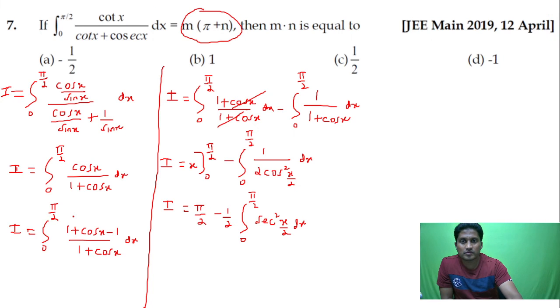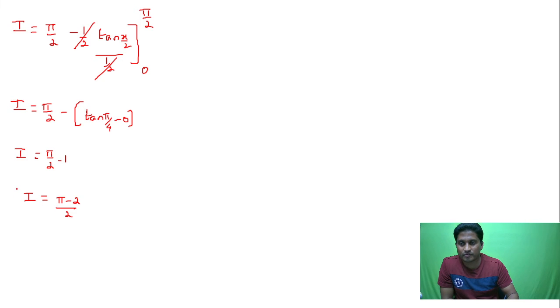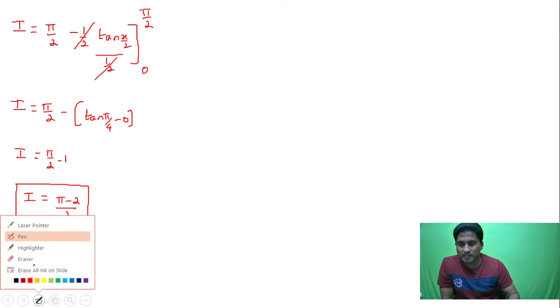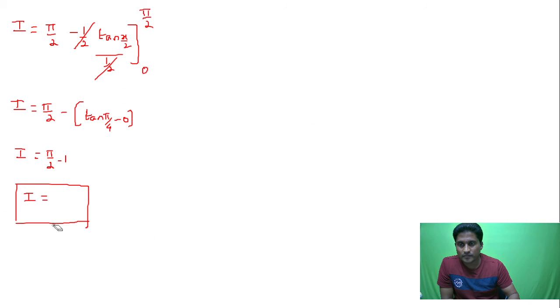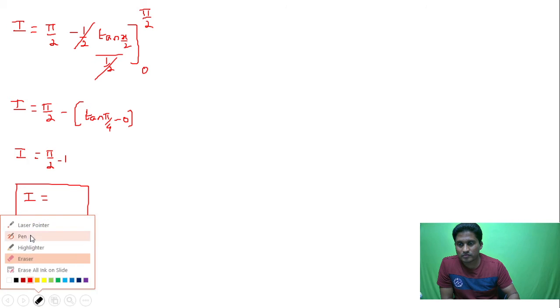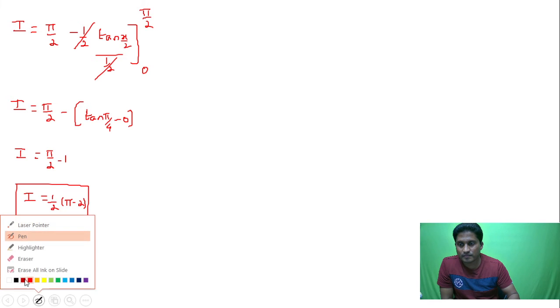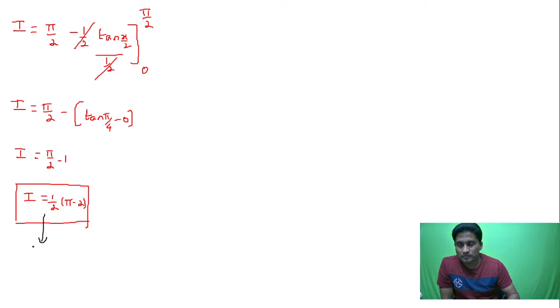So this can be written as 1 by 2 into (pi minus 2). Now this is of the form m into pi plus n.